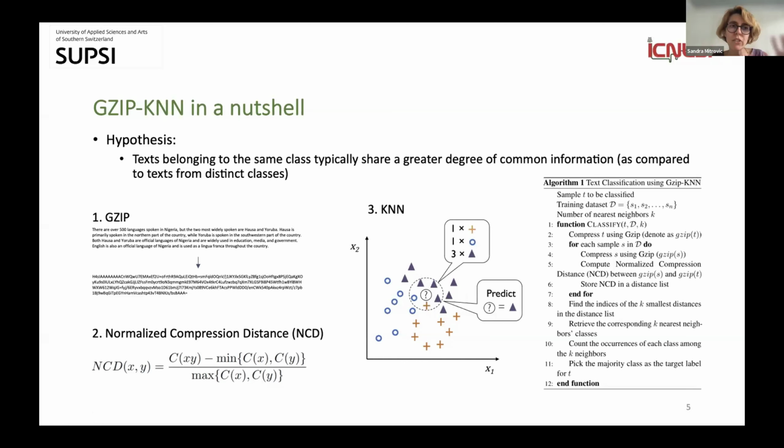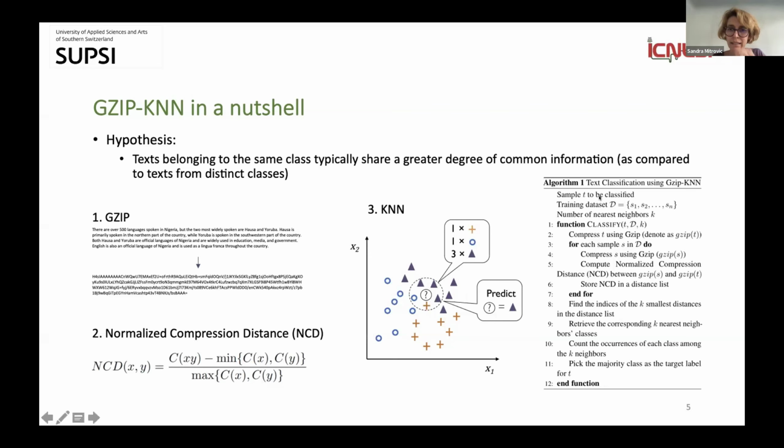documents. However, there is a huge hypothesis here, and this hypothesis is that texts belonging to the same class, in this case those written by humans or those generated by AI, share a greater degree of common information as compared to texts from distinct classes. And based on this assumption, we are trying to discriminate between the two classes based on the normalized compression distance that we are obtaining.